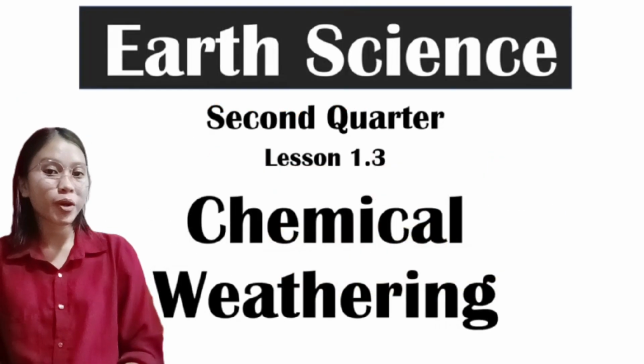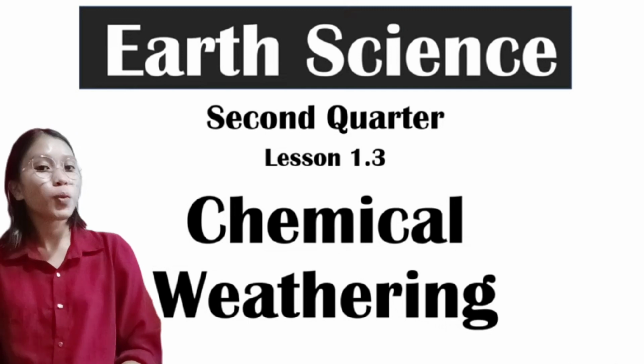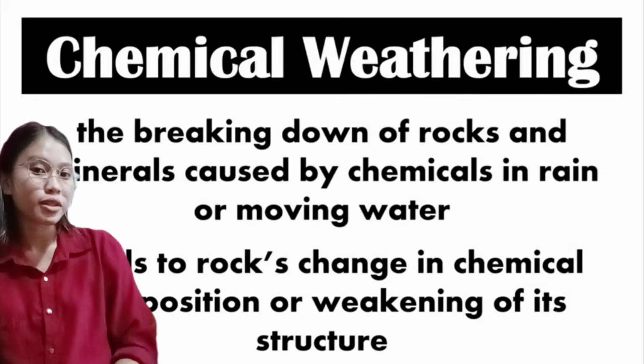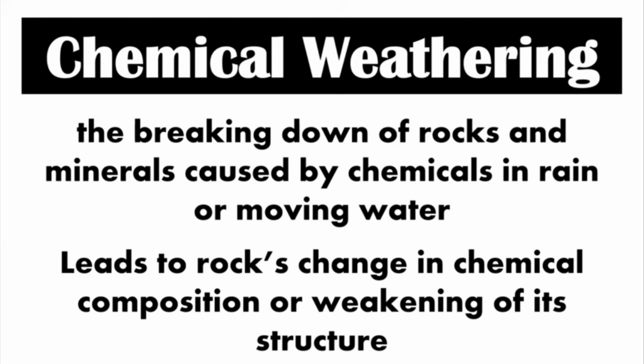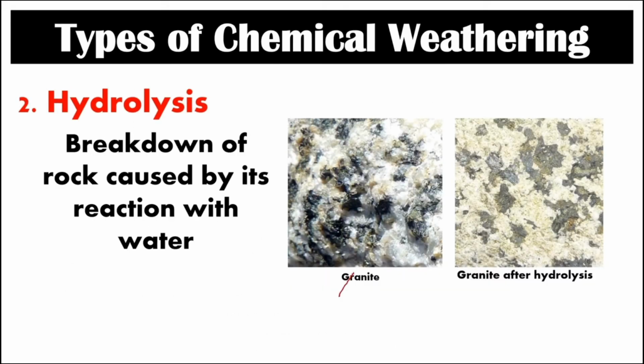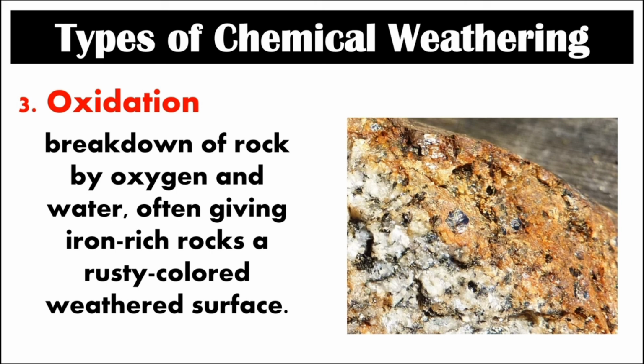The second type of weathering is chemical weathering. So what is chemical weathering all about? The breaking down of rocks and minerals caused by chemicals in rain or moving water leads to a change in the rock's chemical composition or weakening of its structure. There are 3 types of chemical weathering: dissolution, hydrolysis, and oxidation.